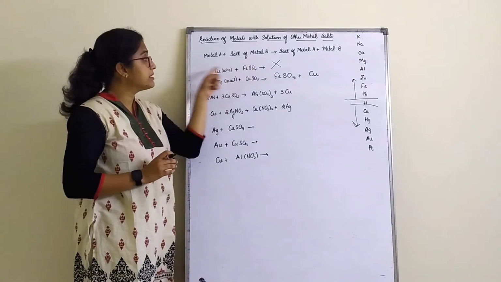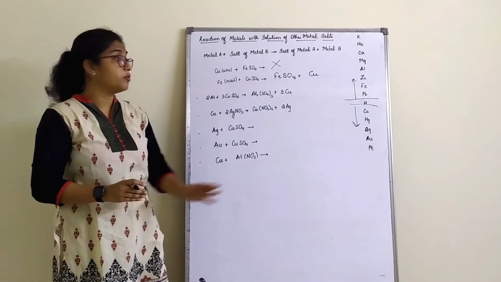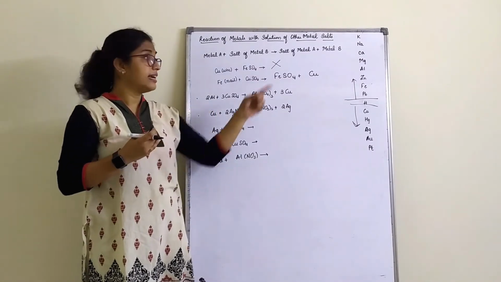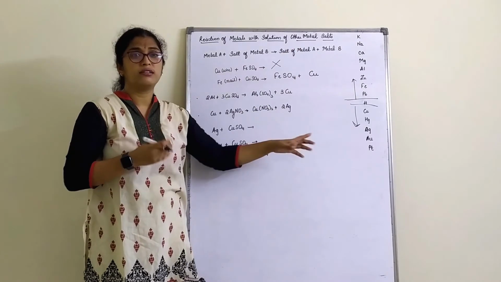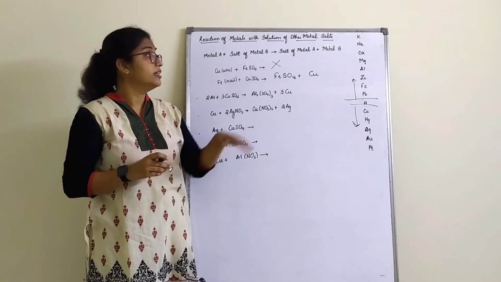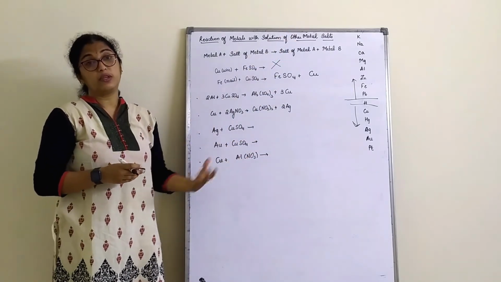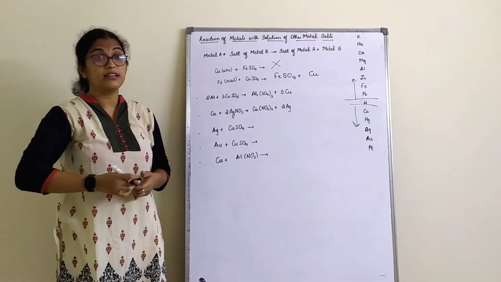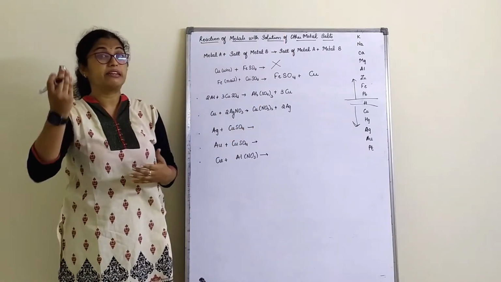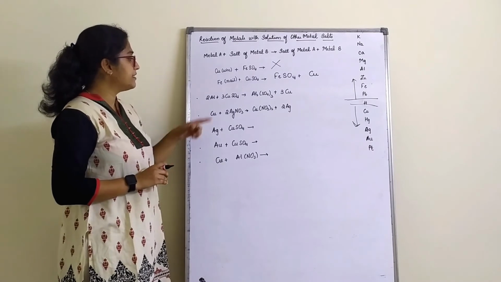I have written the first one purposely to tell you that the reactivity series is very important to know in order to write the reactions, right? Once you understand the reactivity series in order, if you practice once, twice, thrice, you will definitely get it in order. If you understand the reactivity series, writing any equation is very easy. Otherwise you go wrong and write silver reacting with ferrous sulfate. Can silver react with iron? No, it will not happen. So, a few examples I have written here.